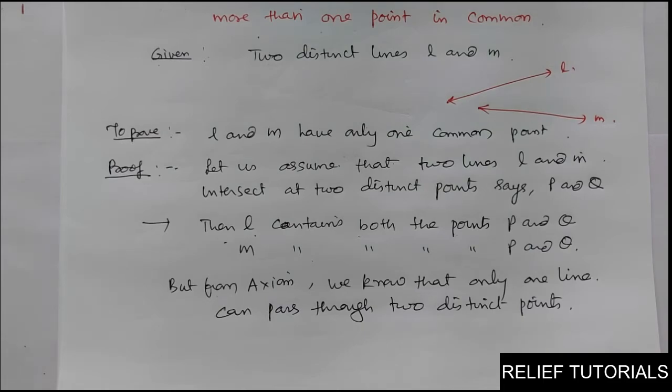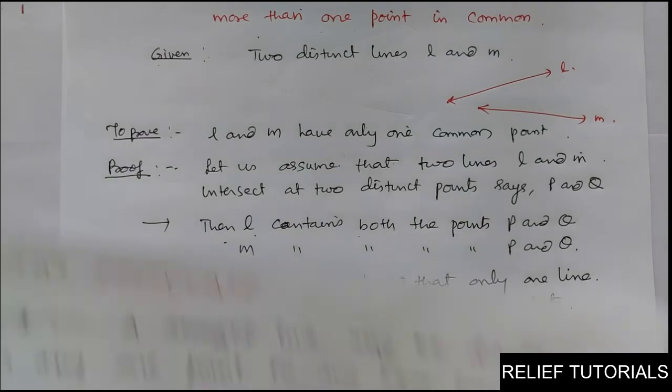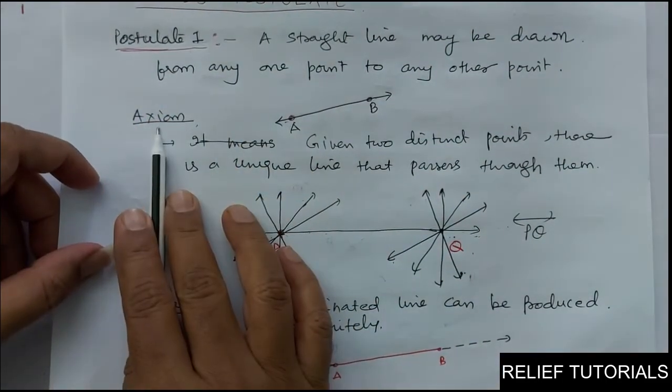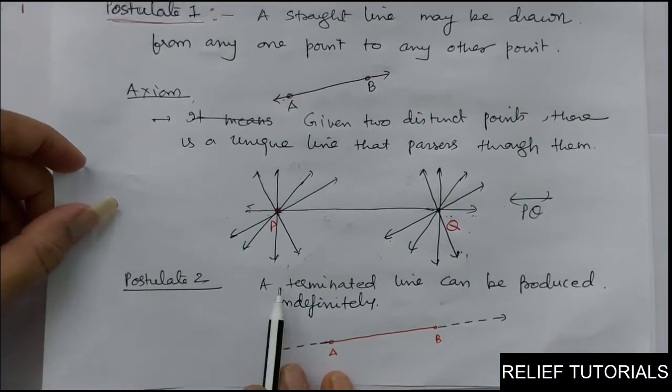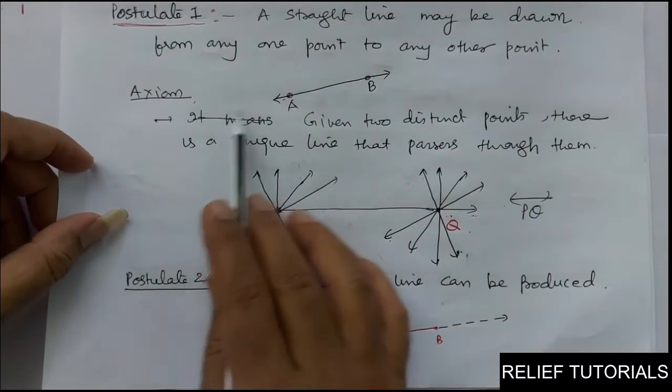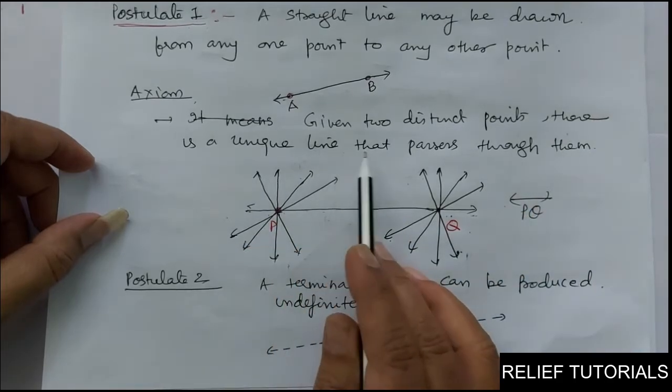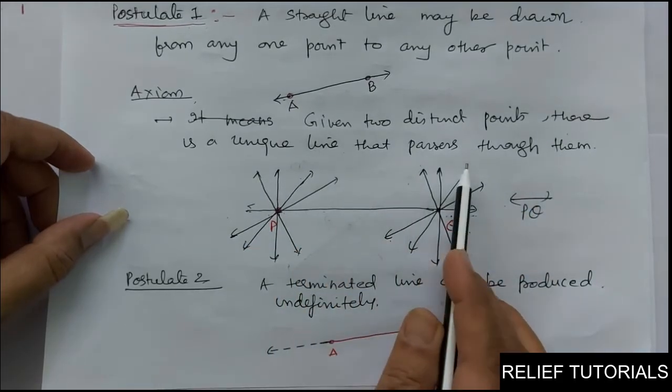Do you remember that? So what was our postulate 1? See, Euclid's postulate 1. I told you postulate 1 can be treated as an axiom. I have explained this. What was that? Given two distinct points, there is a unique line that passes through them.